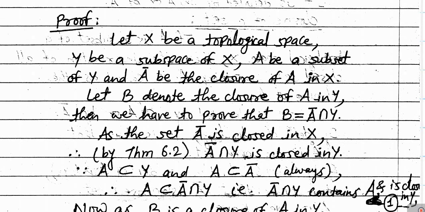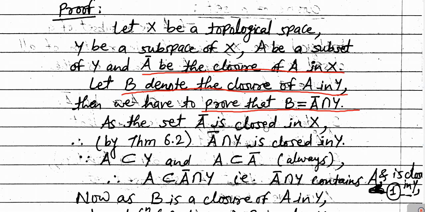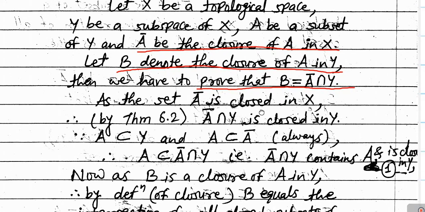Here A bar denotes the closure of A in the larger space X. Next, let B denote the closure of A in Y. Then to prove the result, we have to show that the set B is equal to A bar intersection Y. So our ultimate goal is to prove that B is equal to A bar intersection Y. To show this, we will show that B is a subset of A bar intersection Y and A bar intersection Y is a subset of B. Okay. So we'll prove this one.